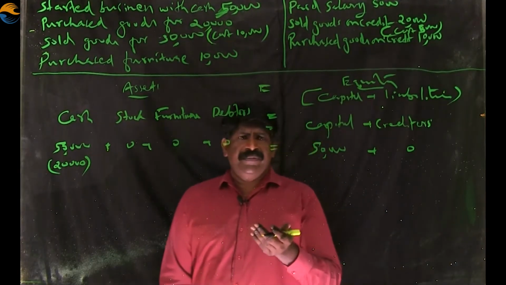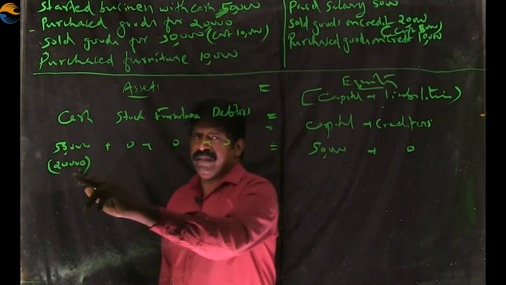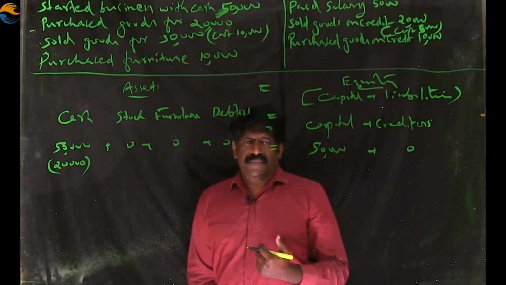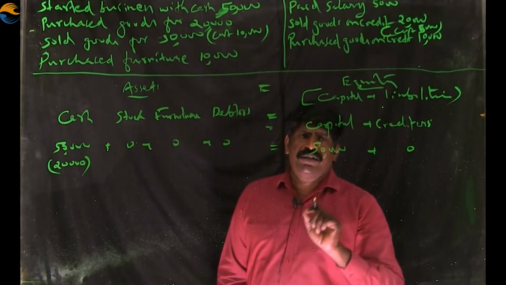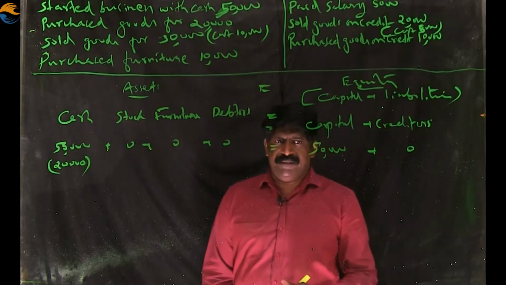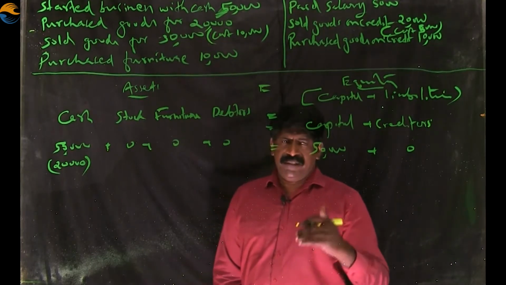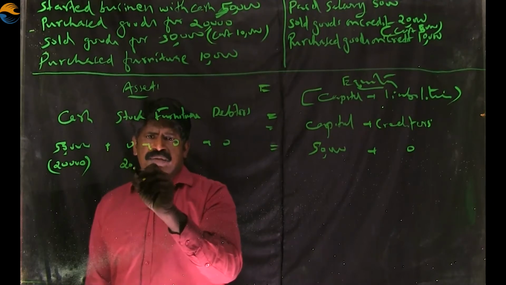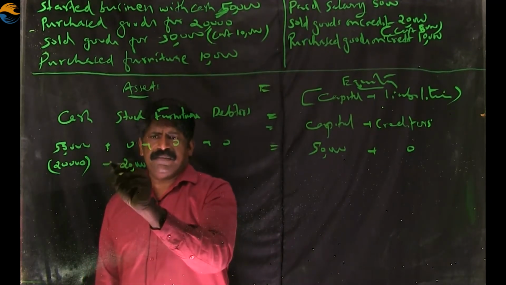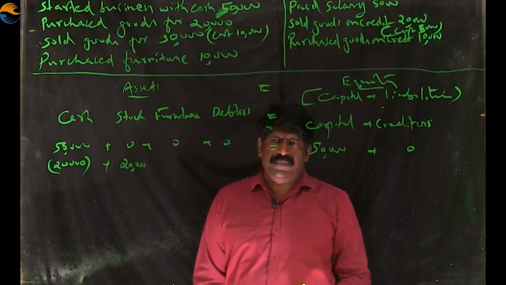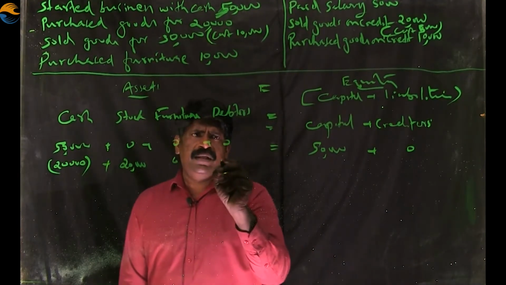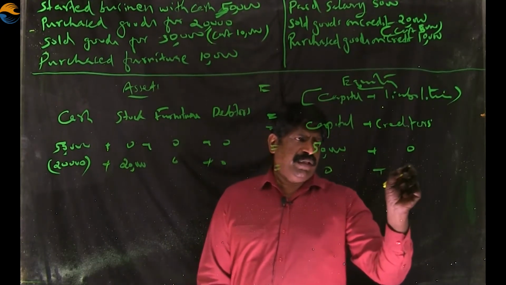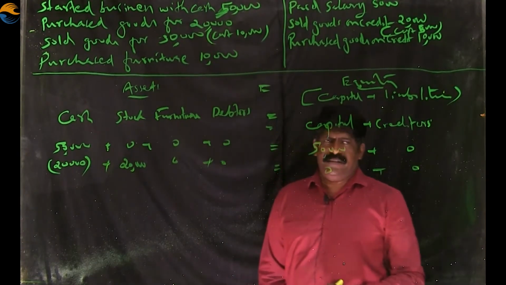And at the same time, when goods come into the business, we spend 20,000 and purchase the goods. The purchased goods is always called a stock. We already discussed about this. Stock is in the business. Stock comes into the business, and the stock 20,000 comes into the business. And nothing happens to other items. Furniture, debtors, capital, creditors, these are not affected by this transaction.